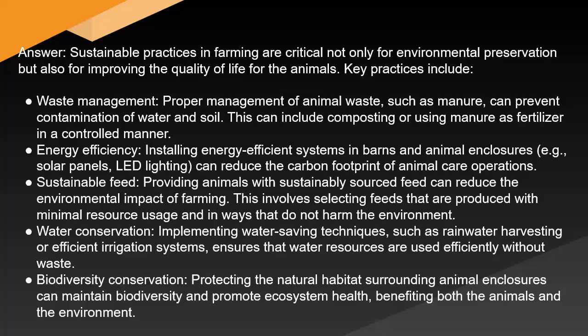G. Solar panels, LED lighting can reduce the carbon footprint of animal care operations. Sustainable feed. Providing animals with sustainably sourced feed can reduce the environmental impact of farming. This involves selecting feeds that are produced with minimal resource usage and in ways that do not harm the environment.